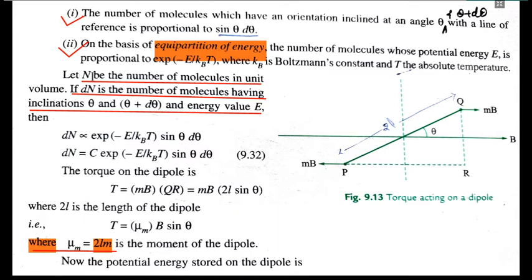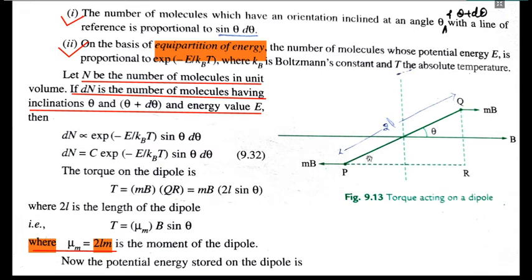So let us assume that there are n molecules in my system. Then I am taking a very small region of the system, and let us say it has dn molecules. So n is quite large. Let us say I have 10 to the power 23 atoms, but we do not need to work with that many atoms. Let us choose a very small number of atoms, a small piece of space in which dn atoms are available.